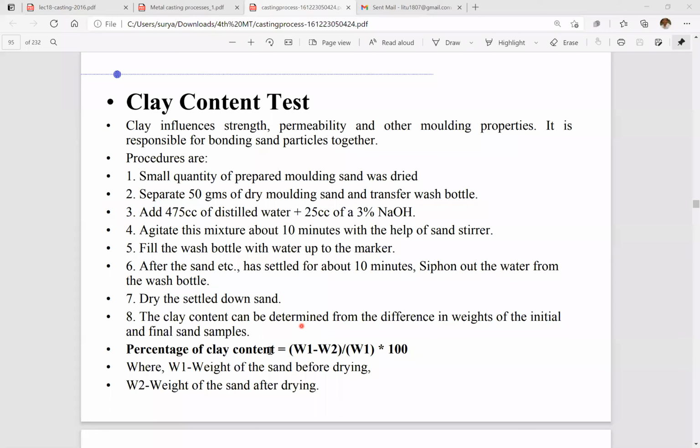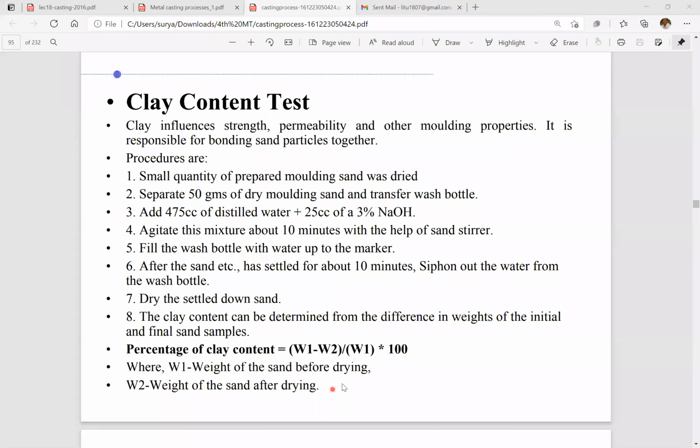So the percentage calculation is the same. The formula is the same as the above formula, only that W1 is the weight of the sand before drying and W2 is the weight of the sand after drying. So this is W1, before the drying process, and this is W2, after the drying process. This way we calculate the clay content, the percentage of clay in the sands.